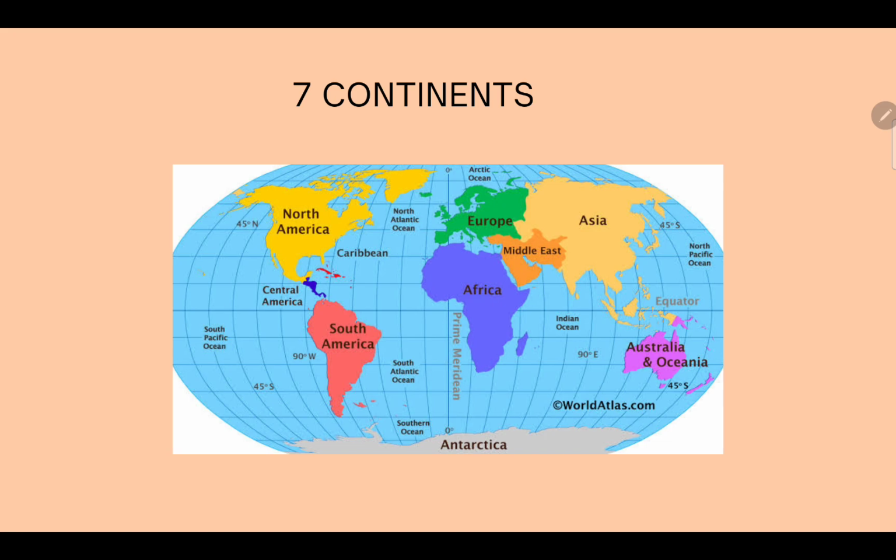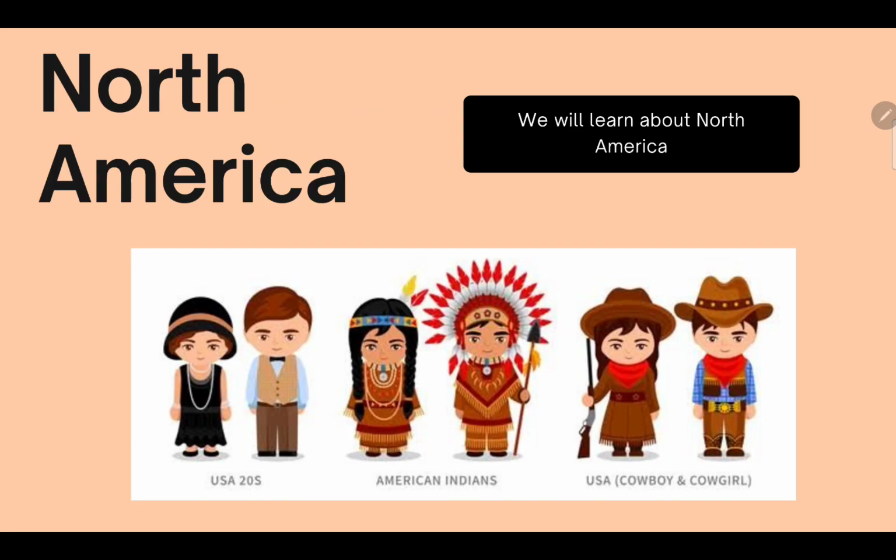Okay, this is where the 7 continents lie. The chapter which we are going to study is about North America. There is Asia, Africa, South America, etc. So today in this chapter we will be learning about North America. So North America is also a country.